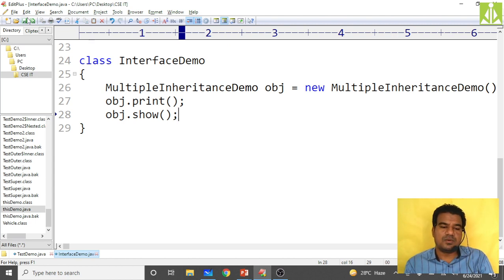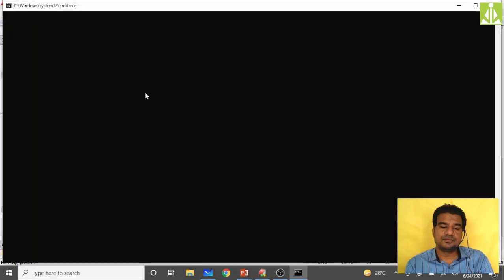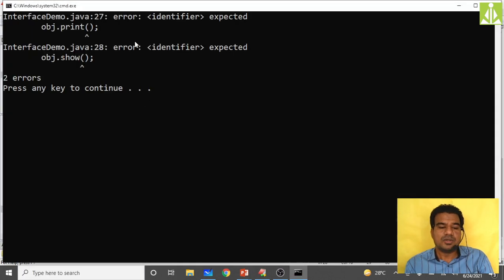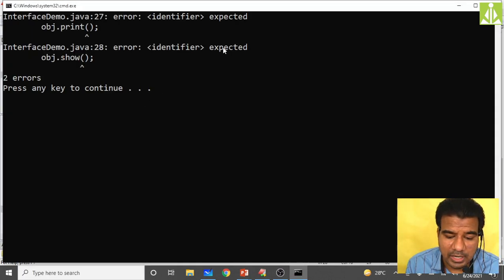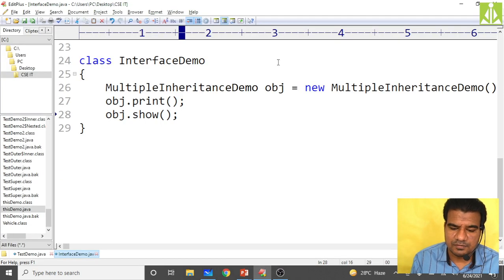Okay, so now just go compile. Print and show, identifier expected. What mistake have we done here?